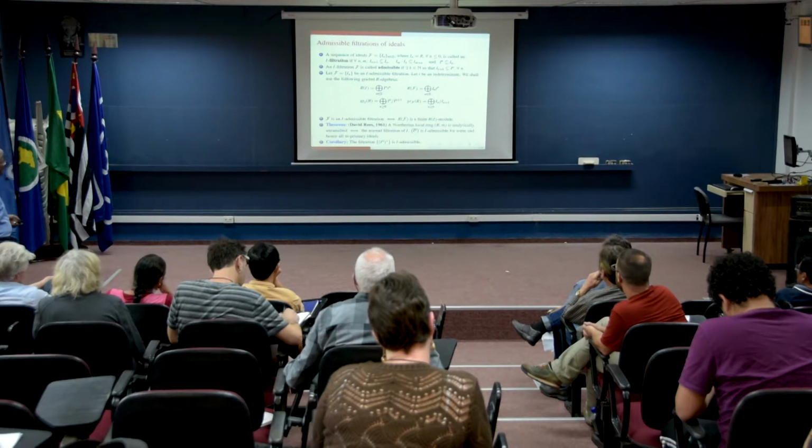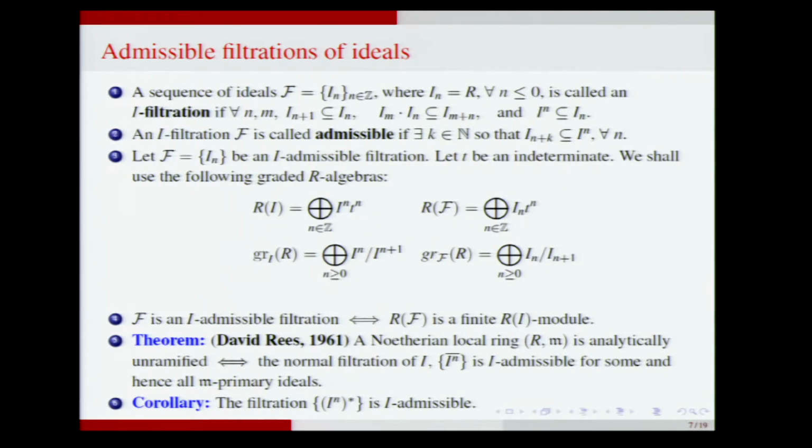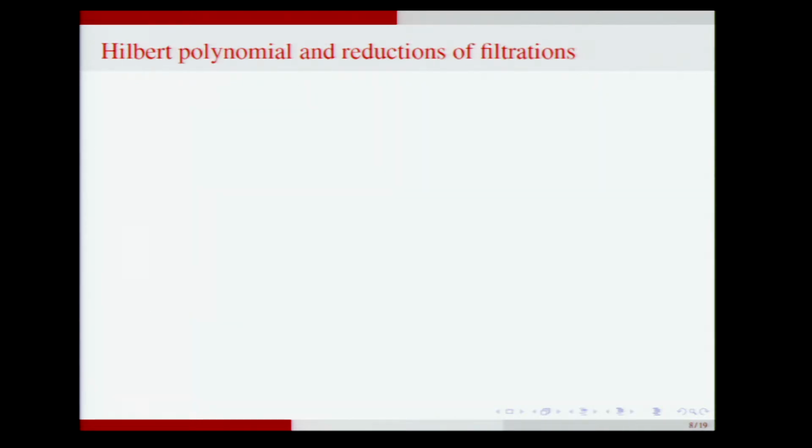All right. So since the integral closure of an ideal is contained in the tight closure, the Rees algebra of the tight closure filtration is contained in the normal filtration. And therefore, if the ring is analytically unramified, the Rees algebra of the tight closure filtration is also a finite module over the ordinary Rees algebra. Okay. And that allows us to construct a Hilbert polynomial corresponding to the tight closure filtration.